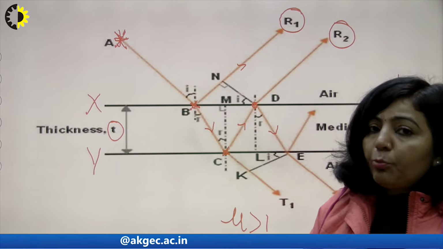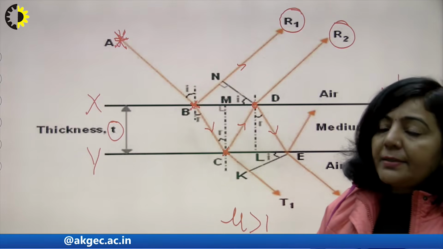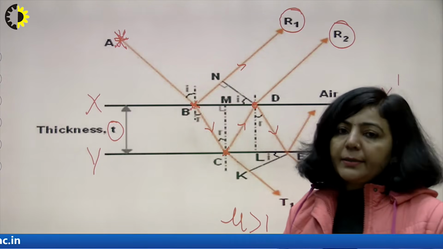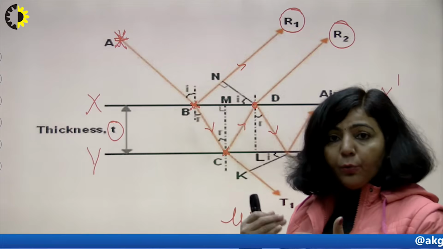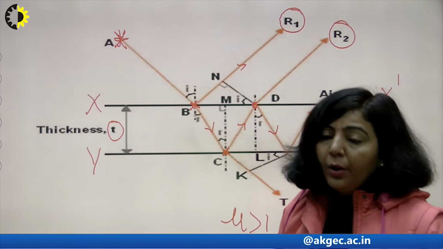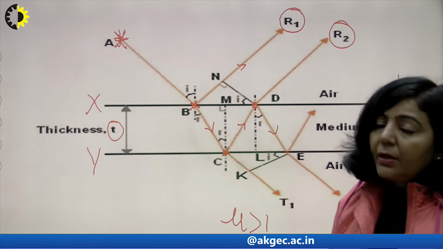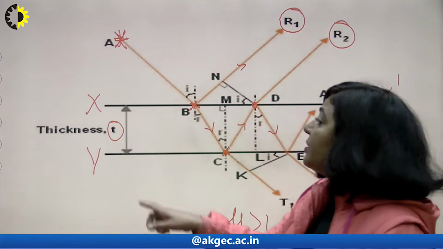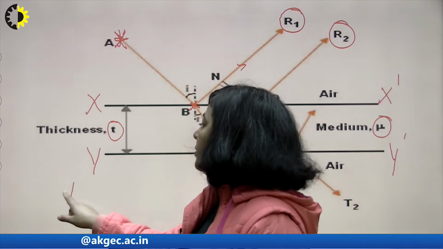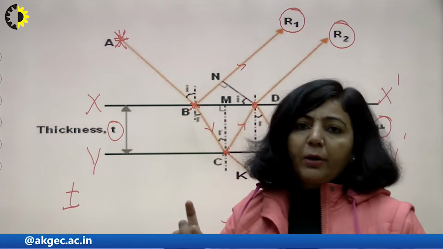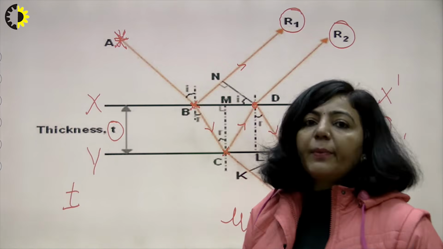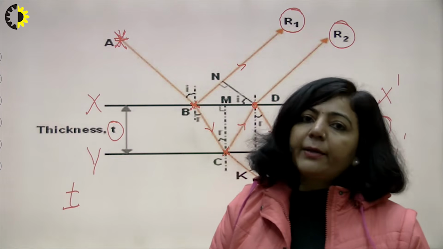And one more interesting point is that these two rays, R1 as well as R2, are generated from the same ray, that is ray AB. The amplitude of that ray is divided, and because of the division of that amplitude you are getting these reflected rays. Now the next point is that this t is very small, and as I have already mentioned, the thickness of this thin film is very small, of the order of the wavelength of visible light, and you know visible light is of very short wavelength, starting from 4000 angstrom to roughly 8000 angstrom.